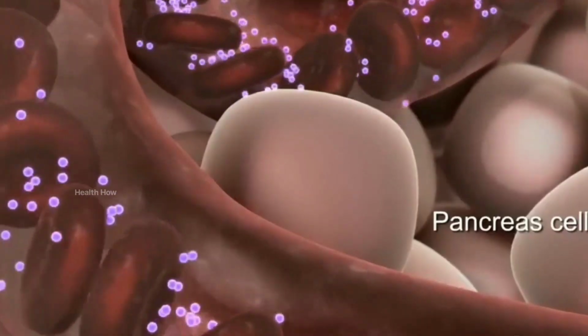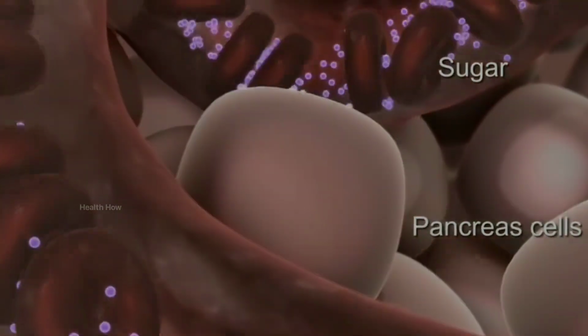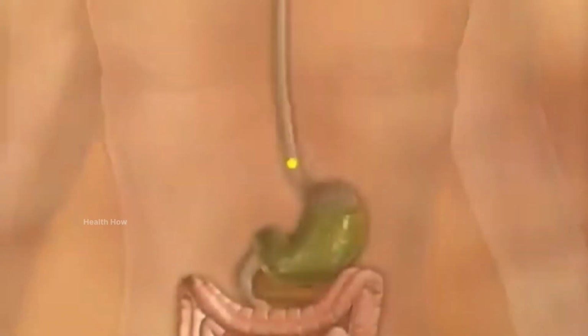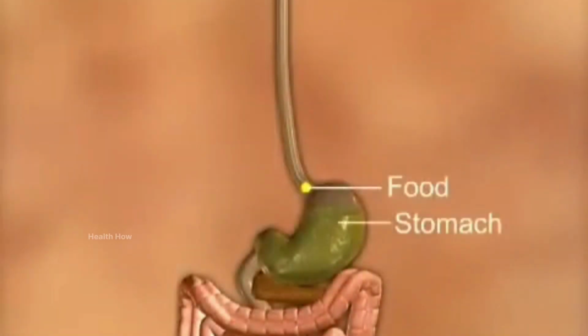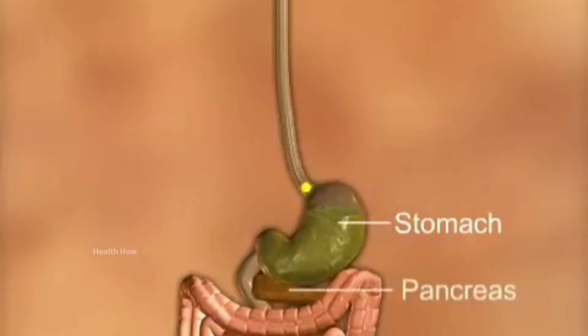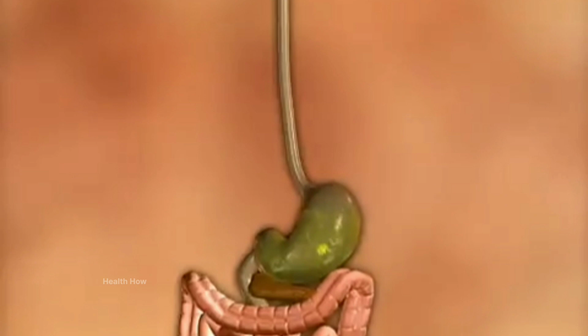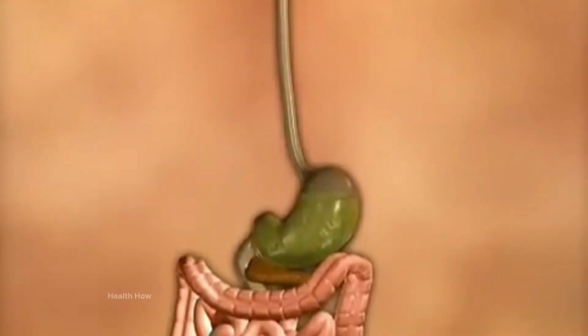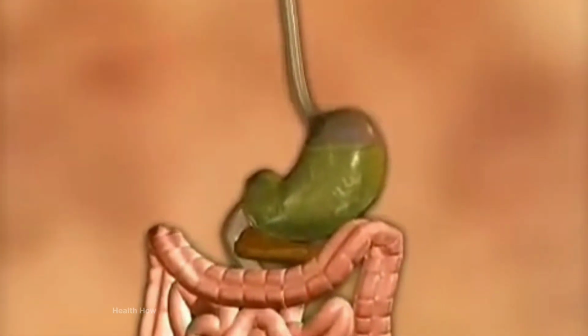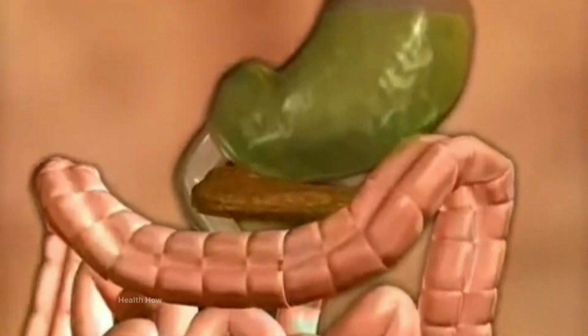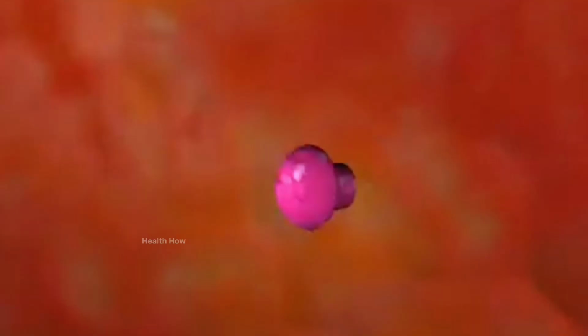To understand this, let's start by looking at what happens when we eat. Carbohydrates are broken down into glucose in the digestive system and absorbed into the bloodstream. This glucose is the primary source of energy for the body's cells. The pancreas, a gland located behind the stomach, produces insulin, which helps glucose enter the cells, where it is used for energy. Insulin also helps to regulate the amount of glucose in the bloodstream.